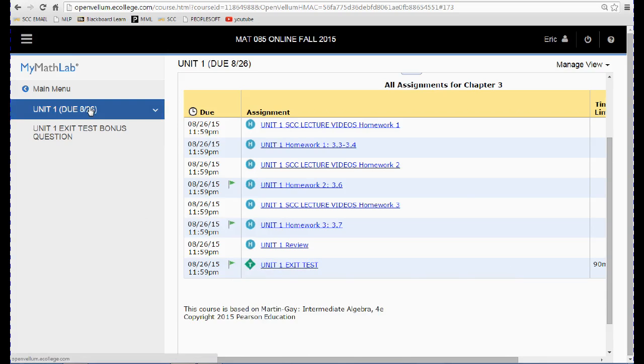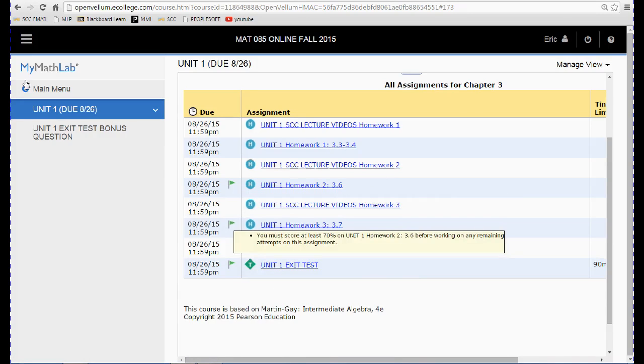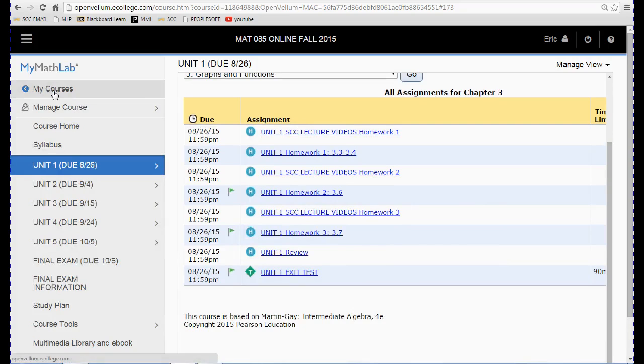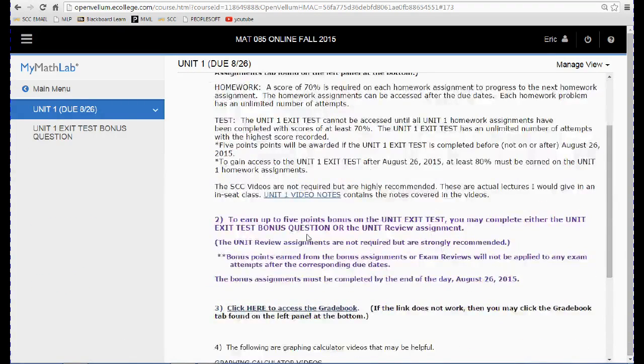That's your punishment for missing deadlines. That's your only punishment. So it's not really a punishment because you really should be making 100% on your homework assignments. And you can take the exit test as many times as you want, and the highest grade will be recorded. And that's how every unit is set up. And there's ways to earn a bonus.